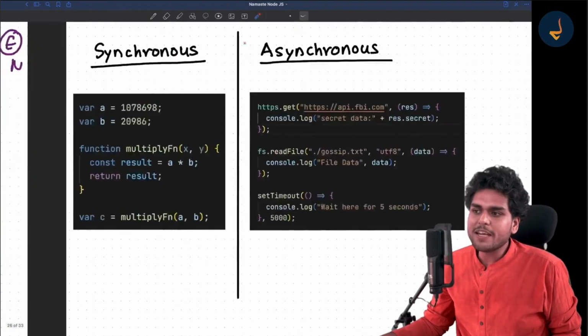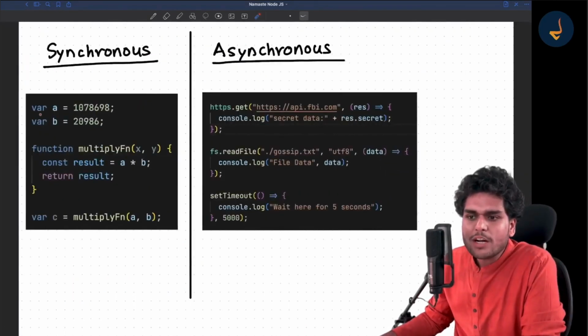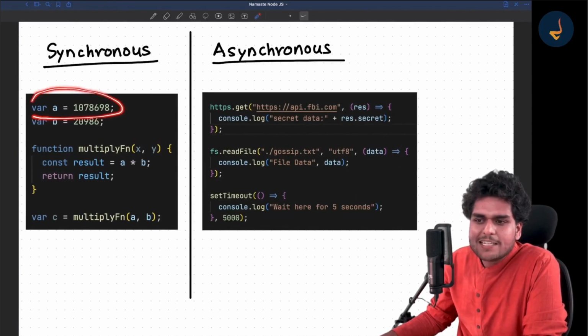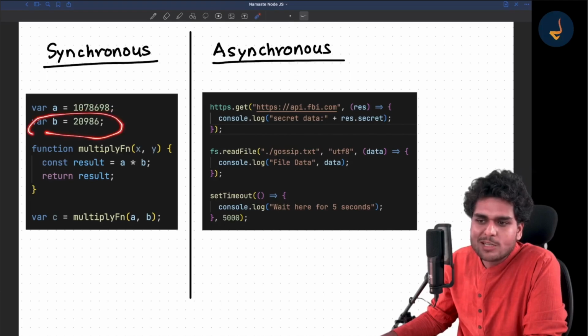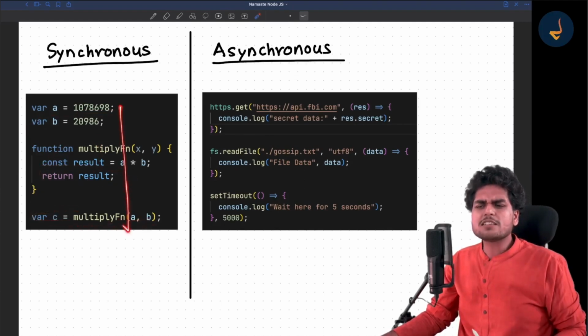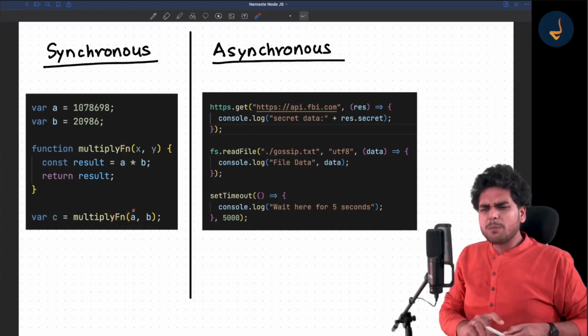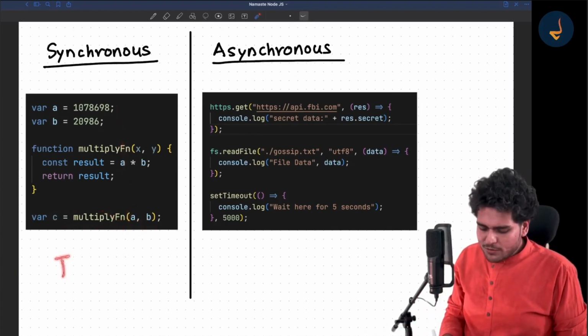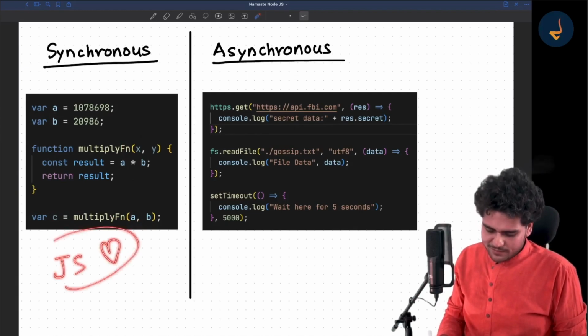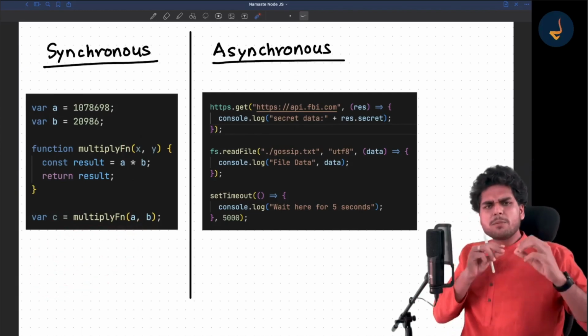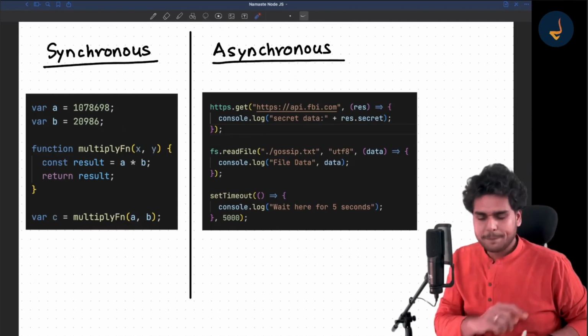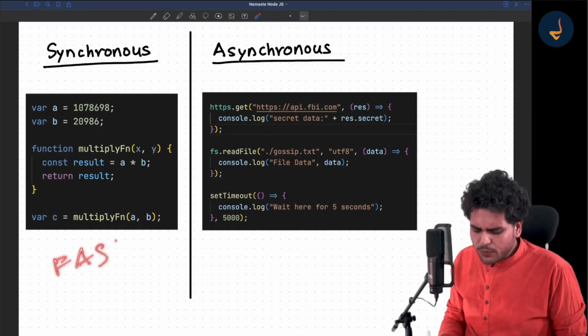So suppose, let me give you an example in the code. Suppose you are doing A equals this. I am just taking random numbers. A equals this, B equals this, and then you are writing a function, you are returning something from the function, you are just declaring another variable and calling this function. All this is synchronous code. And JavaScript engine loves this code, right? Because JavaScript engine can execute this code very fast.